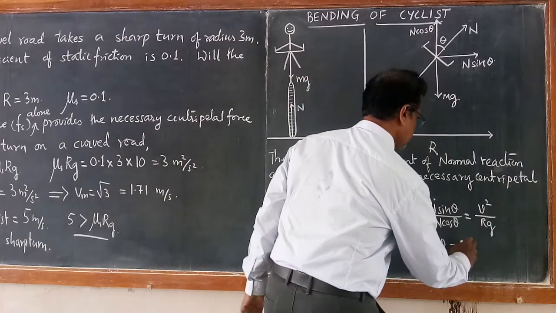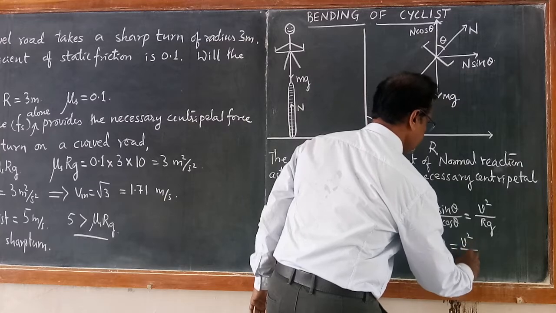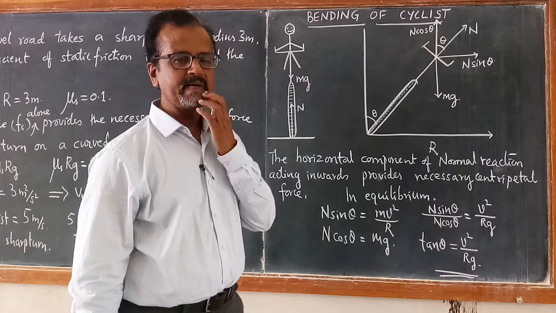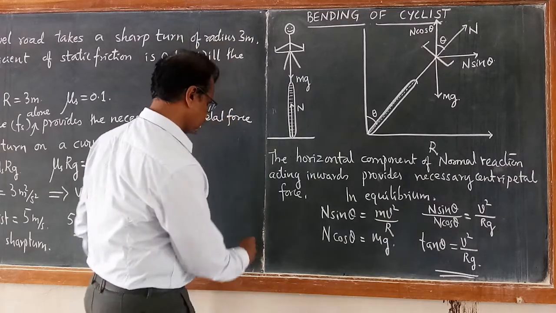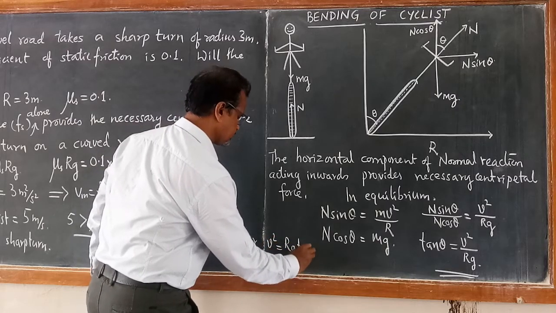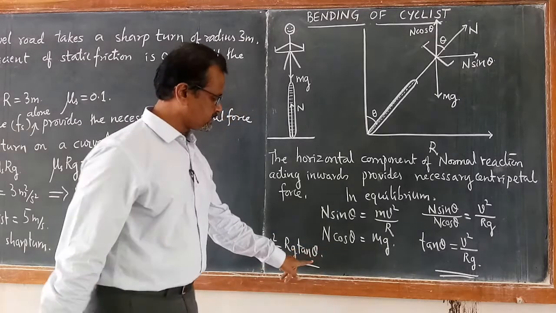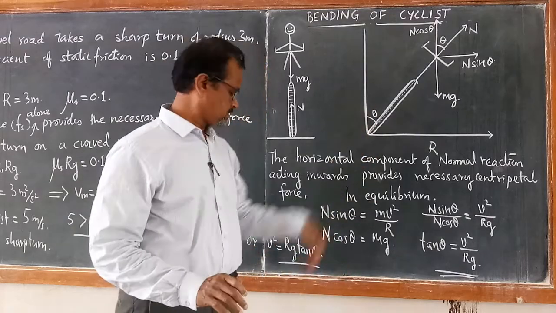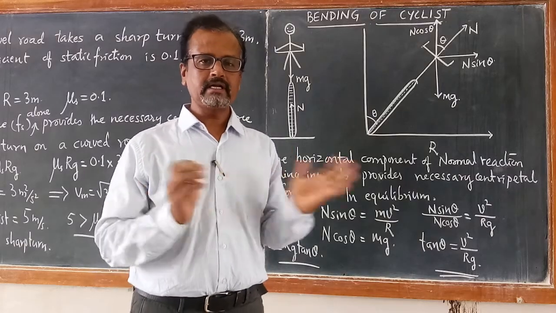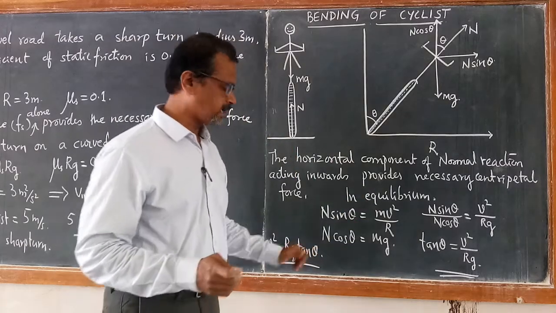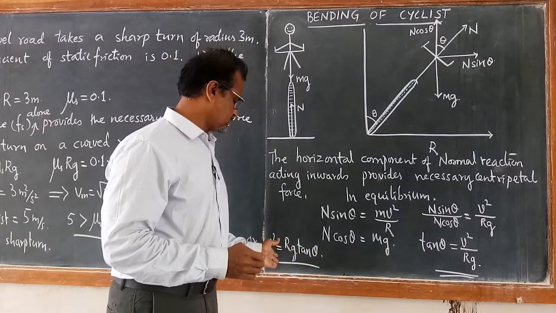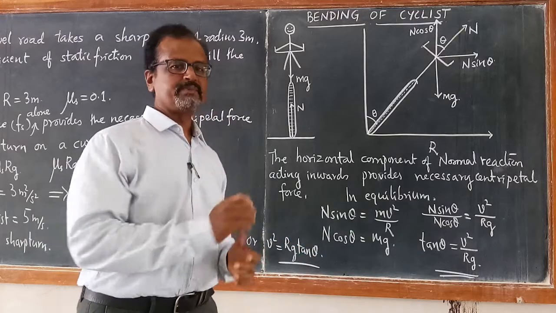Tan theta must be equal to v squared by rg, or v squared is equal to rg tan theta. So with the knowledge of this angle of leaning inwards, we can calculate the maximum permissible speed for the cyclist. He should not exceed this angle theta. If he exceeds that angle theta, then there is a possibility of slipping down.